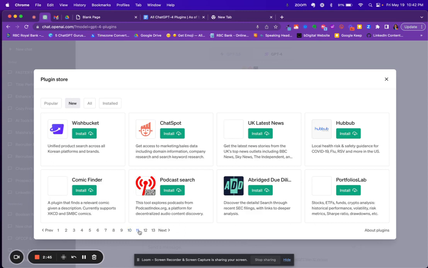Doing a little plug-in shopping on a Friday night. Let's see. Abridged due diligence. Wow. That's very specific. I like this one called ChatSpot, access to marketing sales data. That would be great. I'm looking for market data, something that recruiters and sourcers can use.